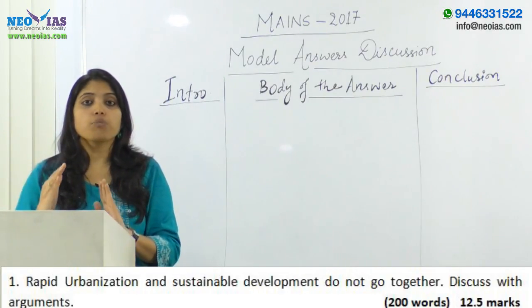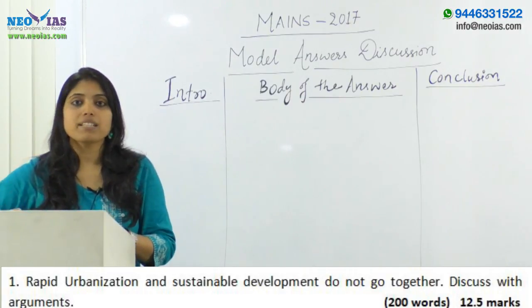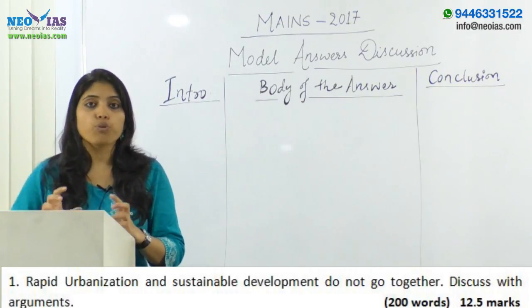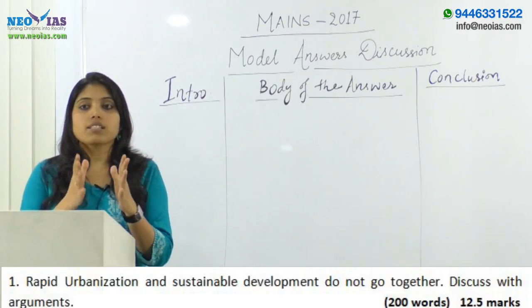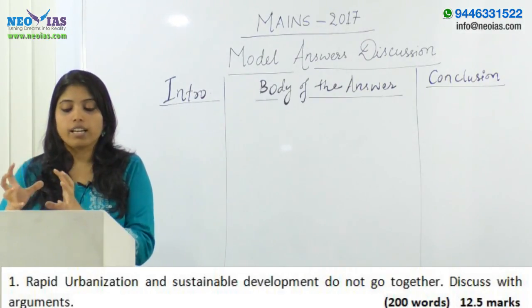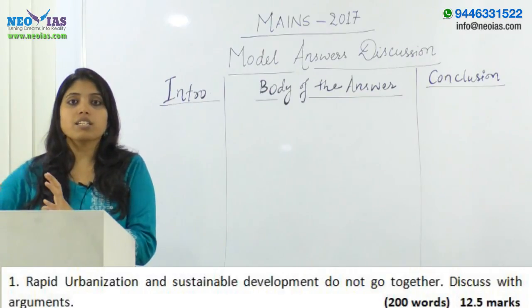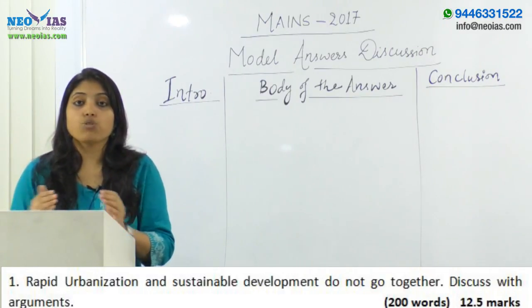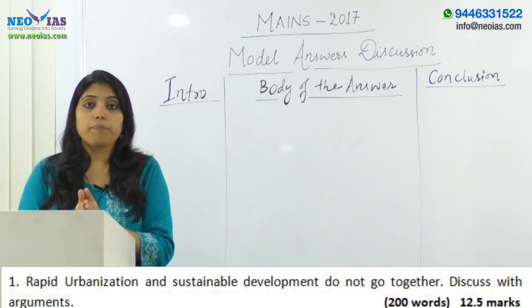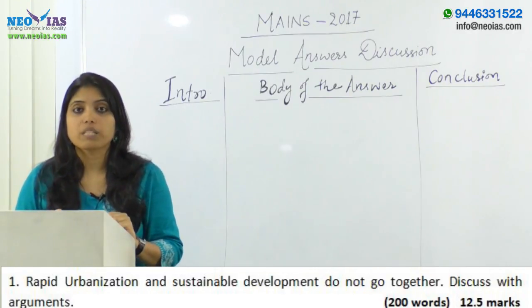Here you must write the arguments to prove this statement. They must show that sustainable development and urbanization do not mutually happen, and if they are happening, the utmost care has to be taken.